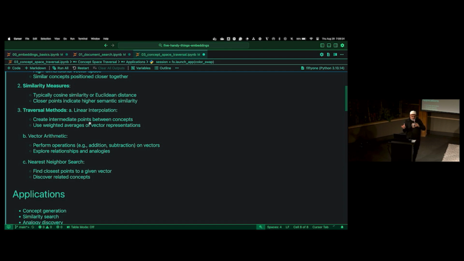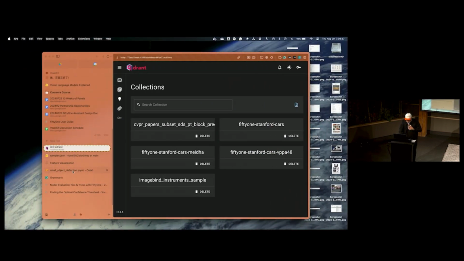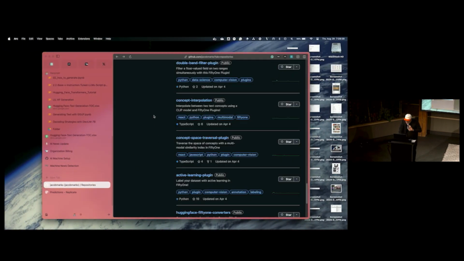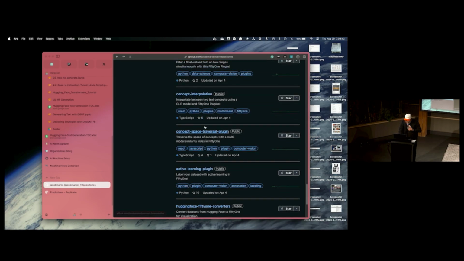And then in concept interpolation, we could have two concepts and weight them differently, get the embedding for that concept, and in this case, I don't have the code here, concept interpolation does this.